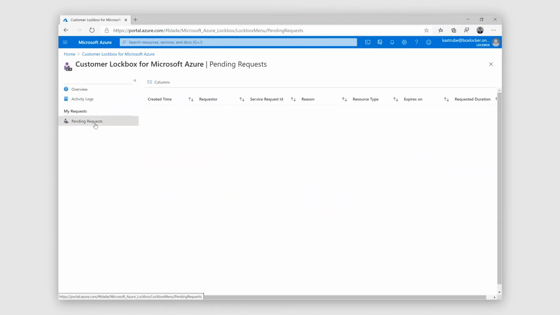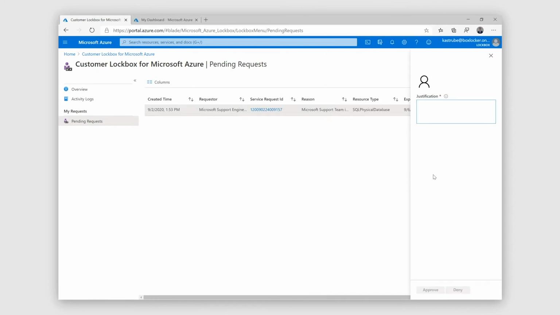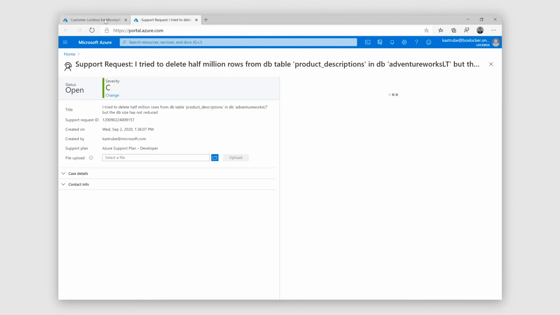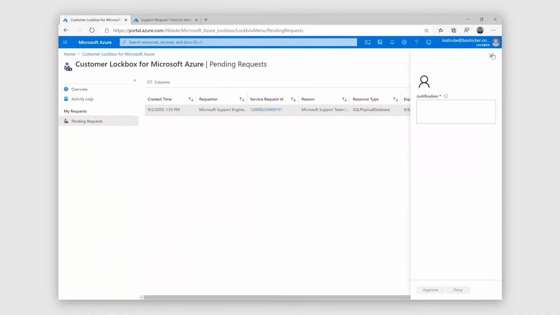And I'll look at pending requests, and we'll give it a minute to populate. And here we see it. So we see the support request ID, and that ties back to the customer support ticket we were just looking at. And we can validate that. And then you can also look at the details. So here we have the ties back to the support ticket. We understand the context of why there's a Lockbox request being generated.